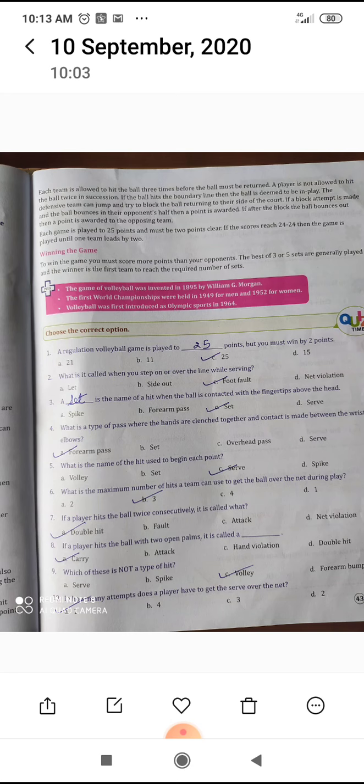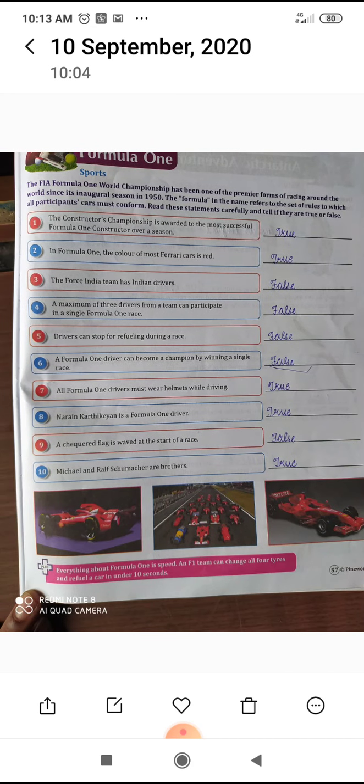What is the minimum number of hits a team can use to get the ball over the net during play? That is 3. If a player hits the ball twice consecutively, it is called what? That is double hit. If a player hits the ball with 2 open palms, it is called a carry. Which of these is not a type of hit? That is volley. How many attempts does the player have to get the serve over the net? That is 1.